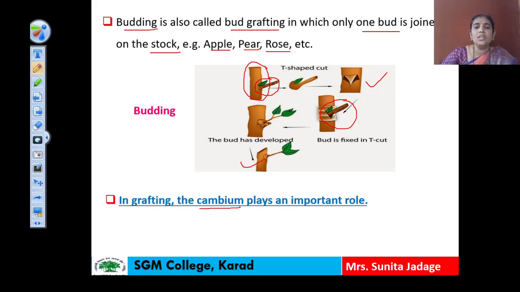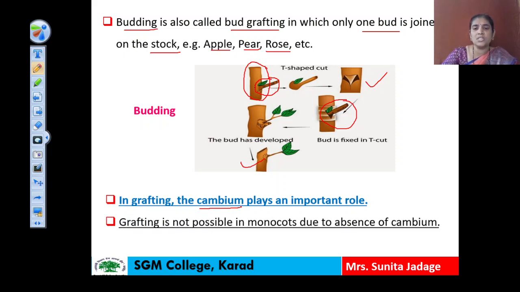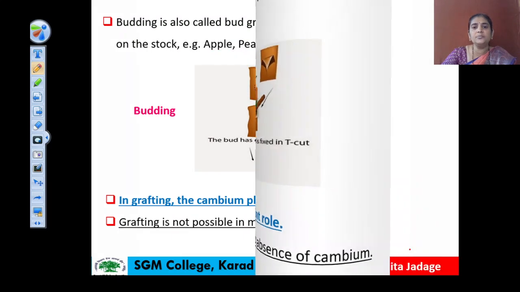Therefore, only if cambium is present will the grafting be possible, and therefore in monocots grafting is not possible because there is an absence of cambium. Cambium is not present in monocot plants. Okay, so this is about the grafting technique.